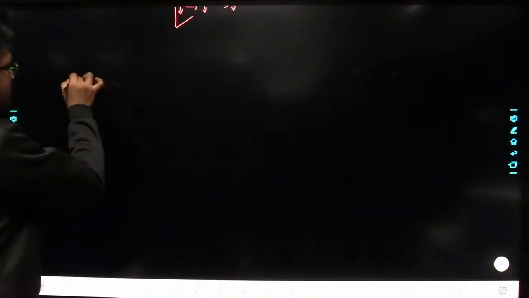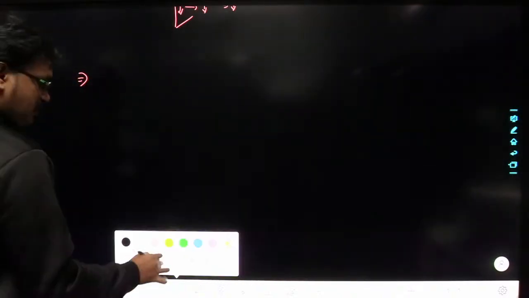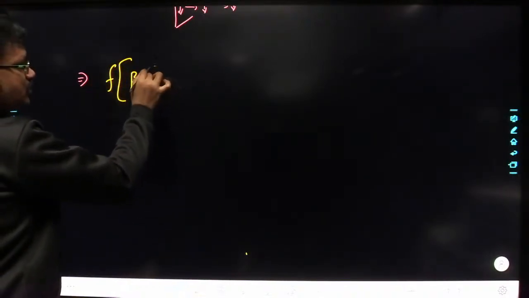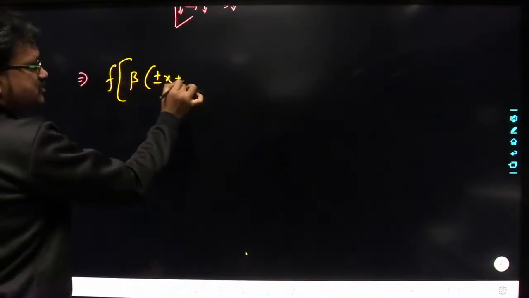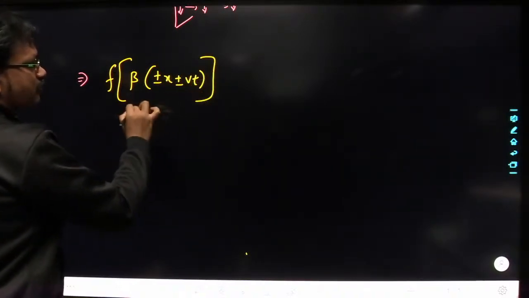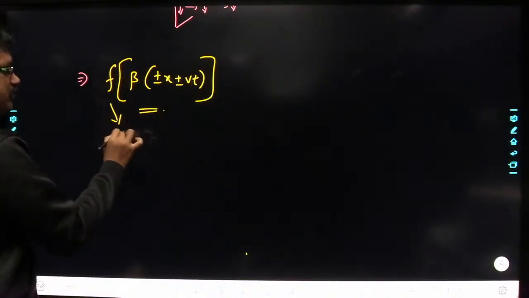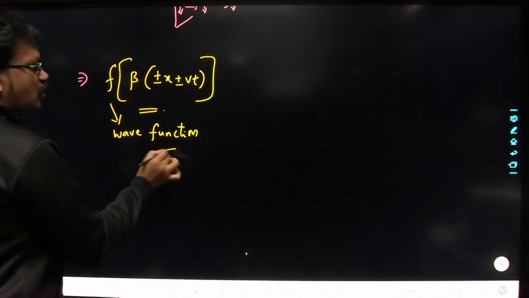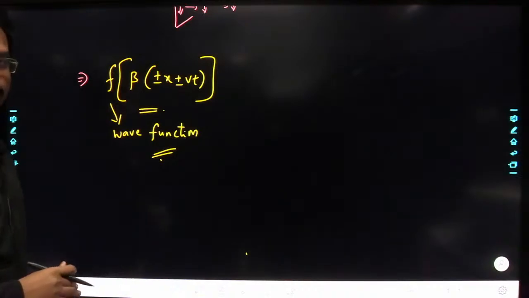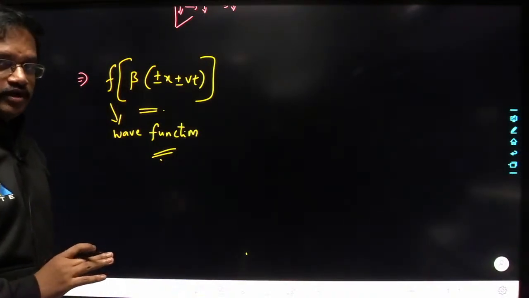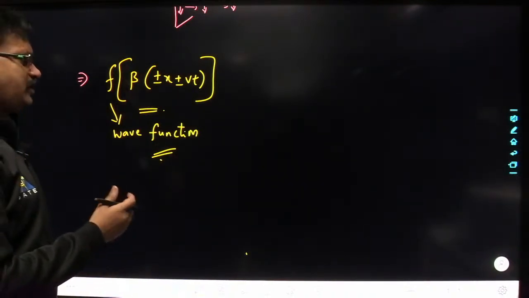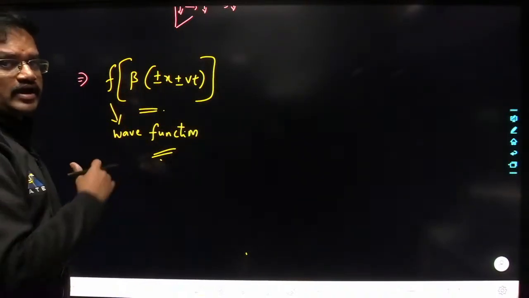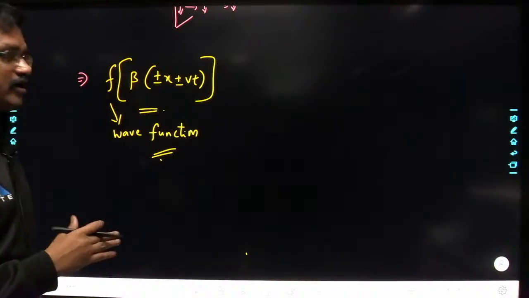We have also seen that any function of the form f of beta into x plus or minus vt will represent a wave function. Now, how do we determine whether this wave is propagating in the positive x direction or negative x direction? I have told you a trick to tell that.